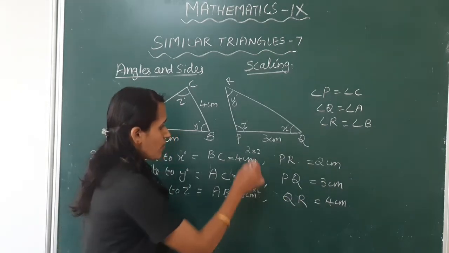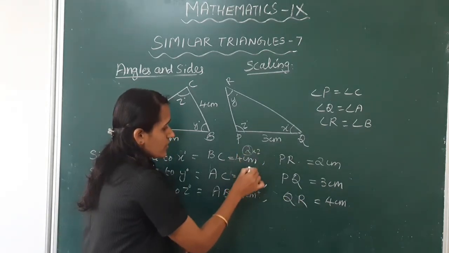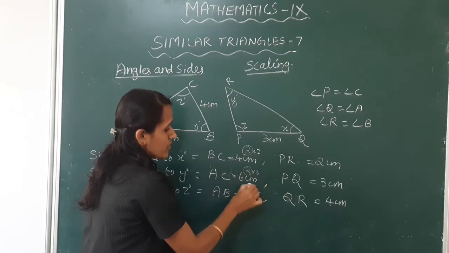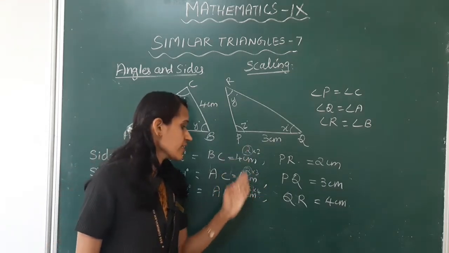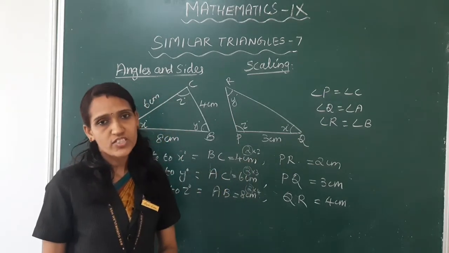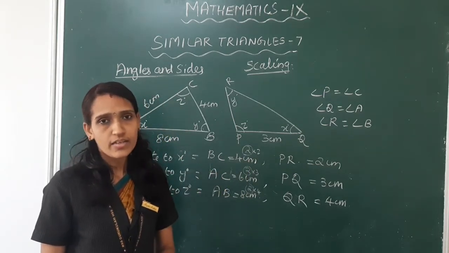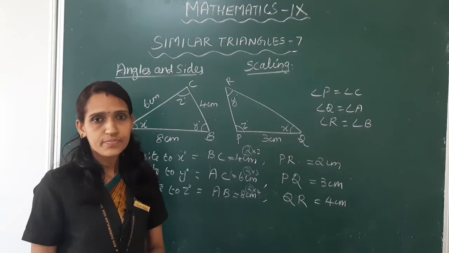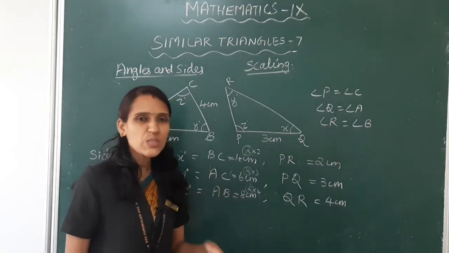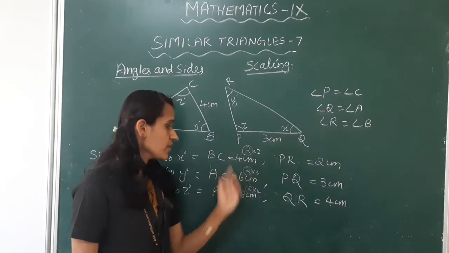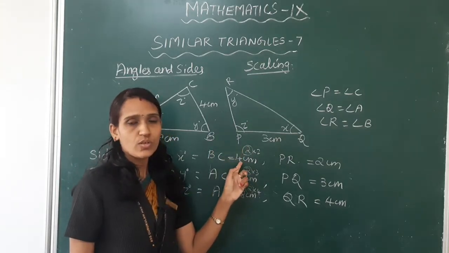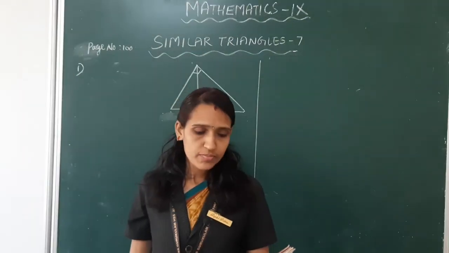We have to multiply the same number, that is 2. So here 2 is the scale factor. Okay, clear? So in this problem we have to multiply by the scale number 2. Okay, clear children? Let us do a problem.